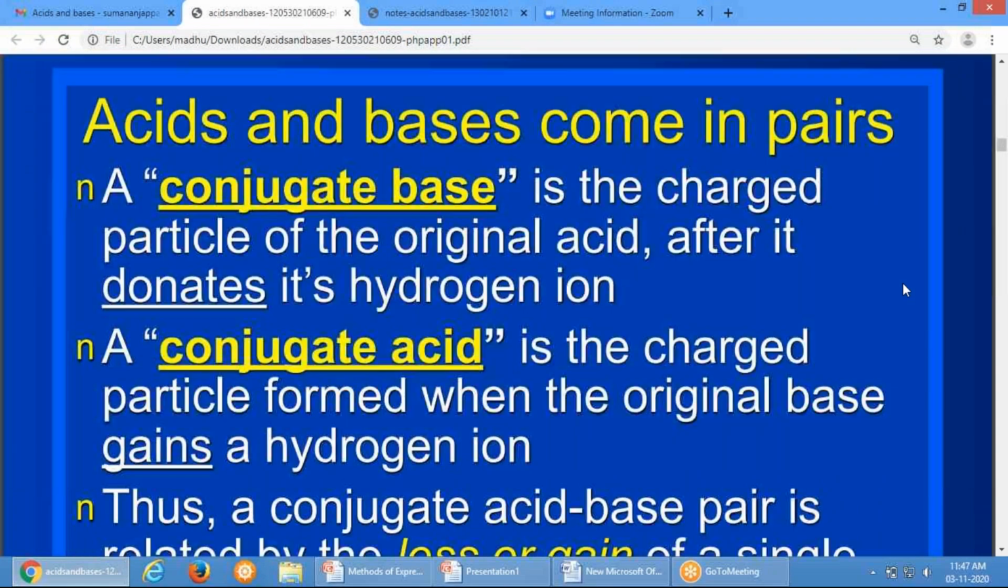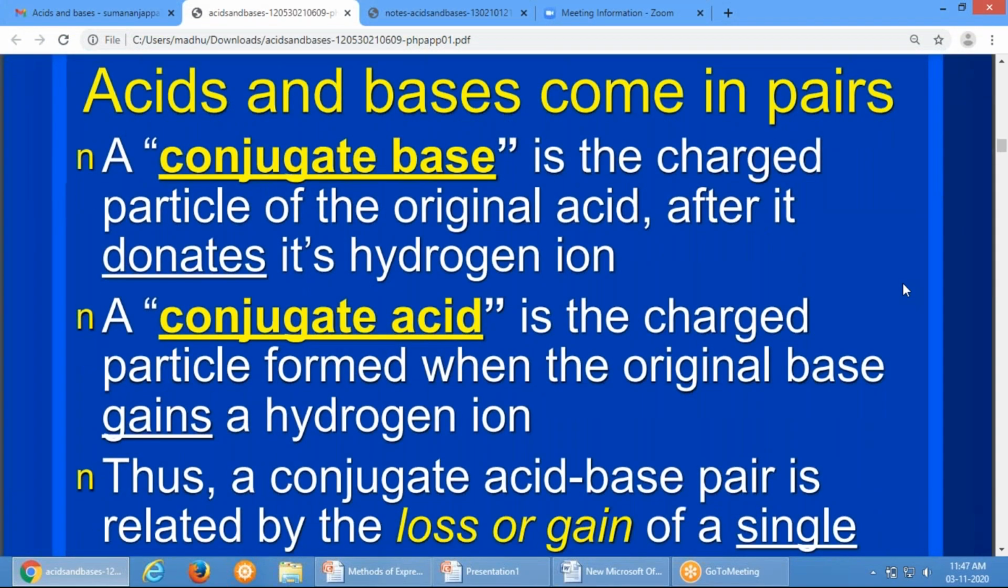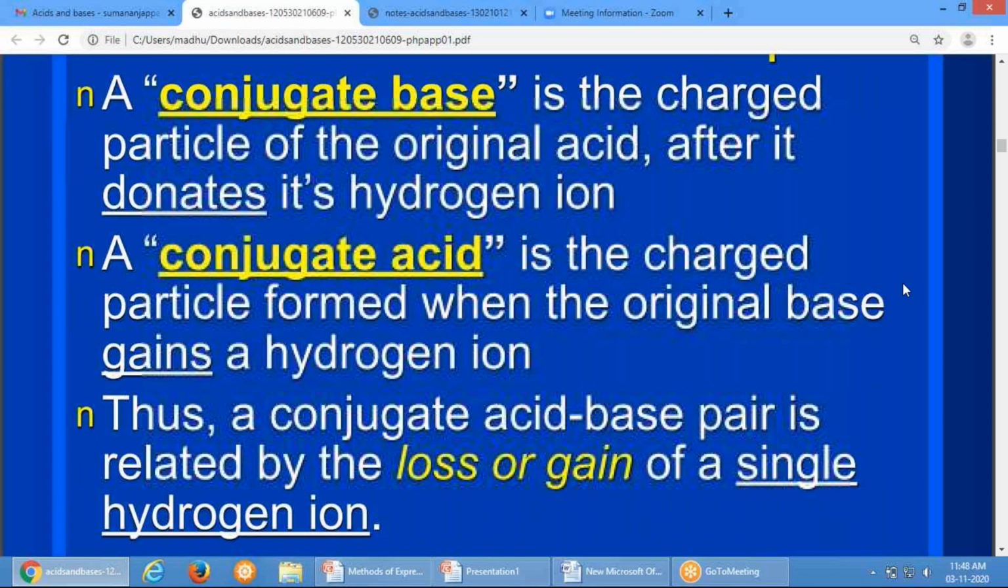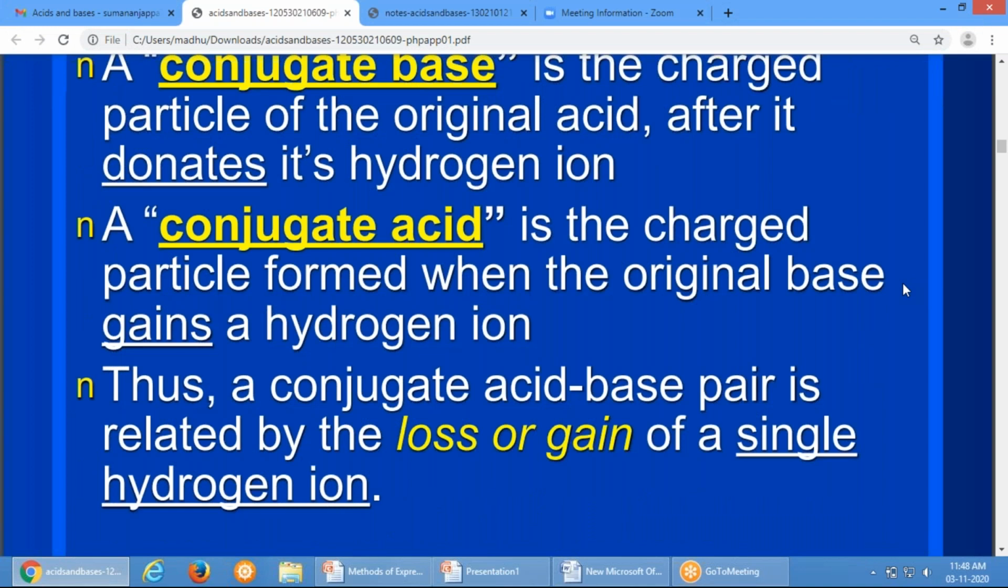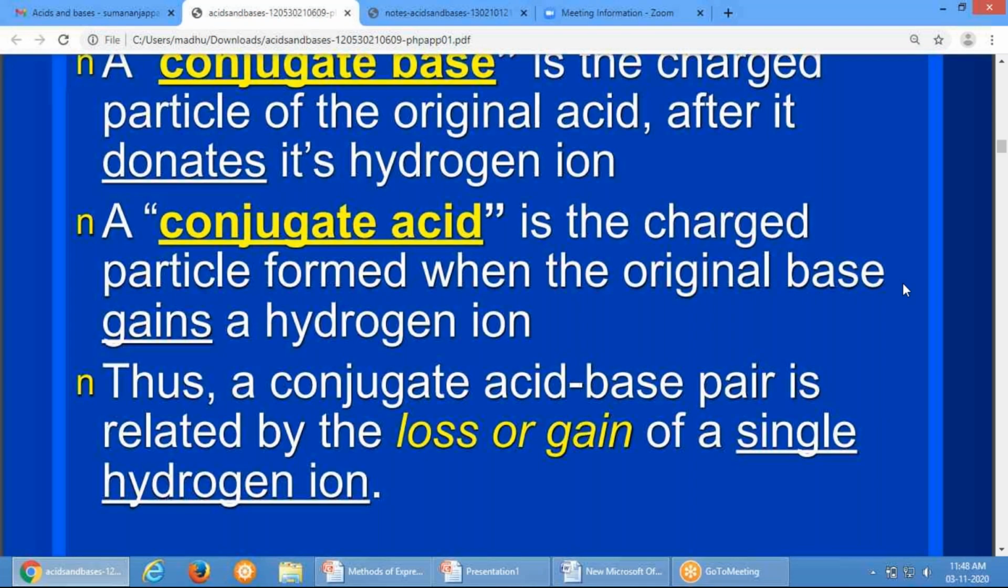So acids and bases usually come in pairs. A conjugate base is the charged particle of the original acid after it donated a hydrogen ion. A conjugate acid is the charged particle formed when the original base gains a hydrogen ion. Thus, a conjugate acid-base pair is related to the loss or gain of a single hydrogen ion. Based on that, you can say whether it is the conjugate acid or conjugate base.